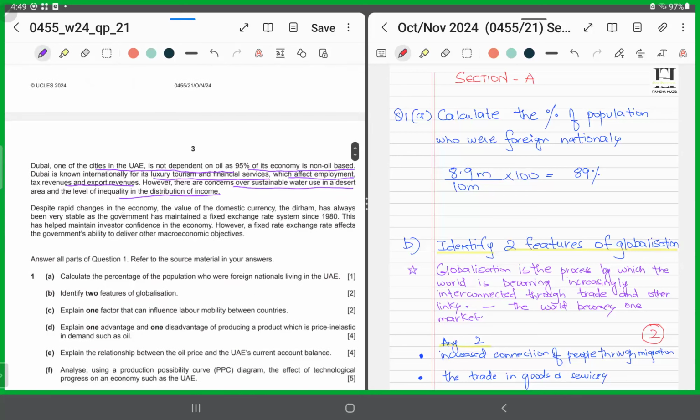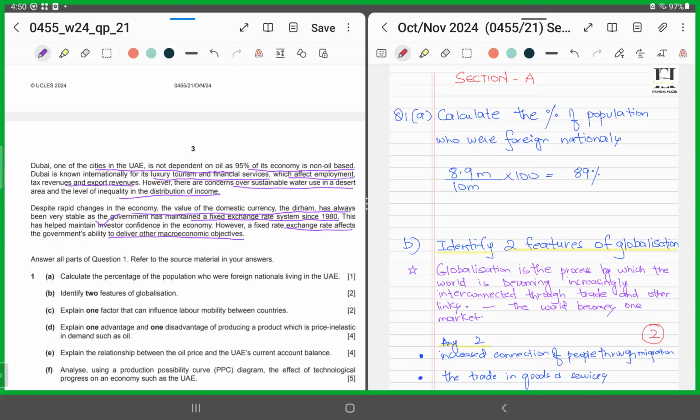Despite rapid changes in the economy, the value of the domestic currency, the dirham, has always been stable as the government has maintained a fixed exchange rate since 1980. This has helped investor confidence in the economy. That's a positive fact. However, a fixed exchange rate system affects the government's ability to deliver other macroeconomic objectives. Now, they're saying the government has been using a fixed exchange rate system, which has boosted investor confidence because it brings certainty. It has mitigated fluctuations which are present in a floating exchange rate, right?